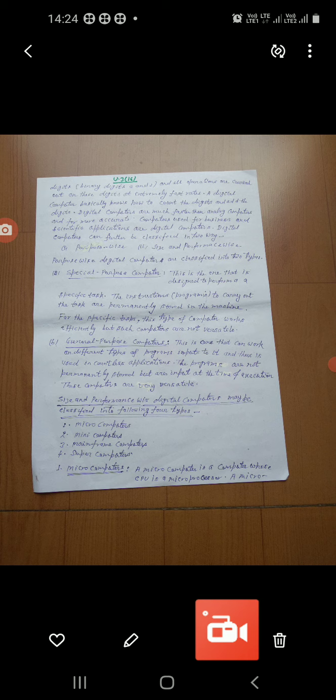A digital computer basically knows how to count the digits and add the digits. The digital computers are much faster than analog computers and far more accurate.